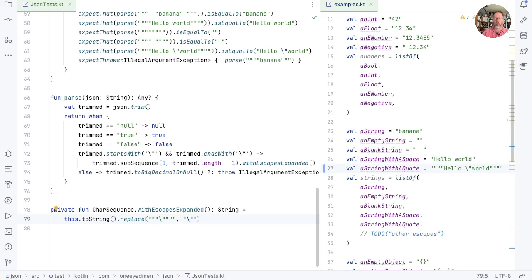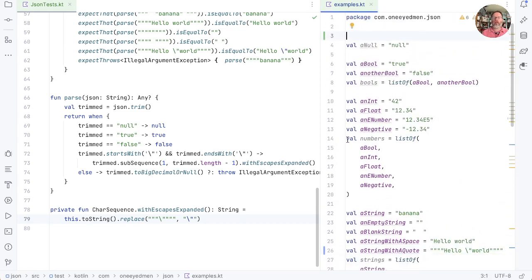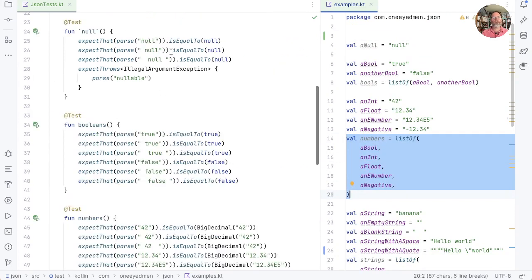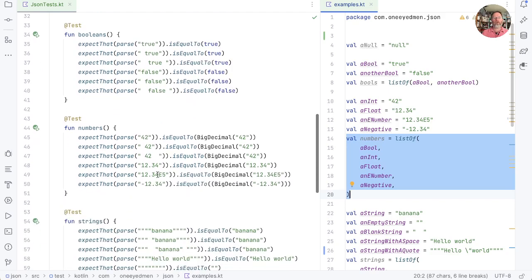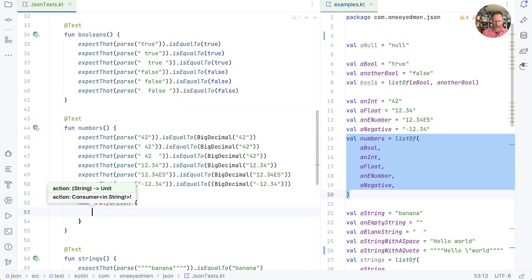Well, if it's not tempting fate, I'm going to say that so far this has been quite easy, although we haven't yet got onto objects and arrays, which are the things with structure. Before we do, I think we've got these things on the right-hand side here. Let's take our examples here and check that we can parse them all. So null is only one of those. Booleans, we've tried both. But numbers, let's go through numbers for each and check that we can parse it.